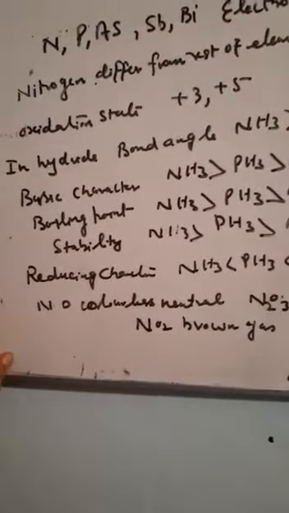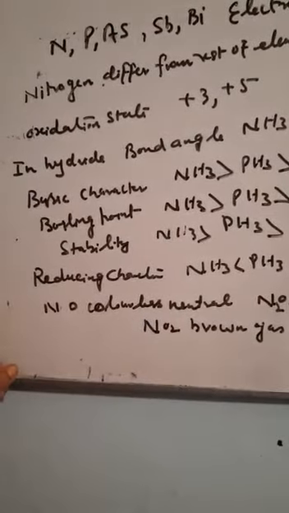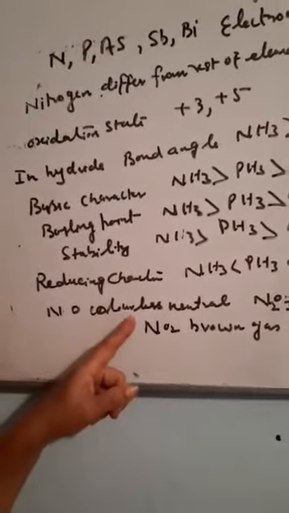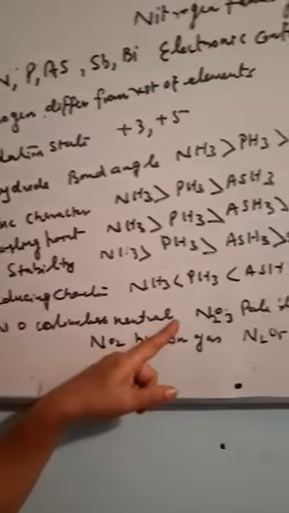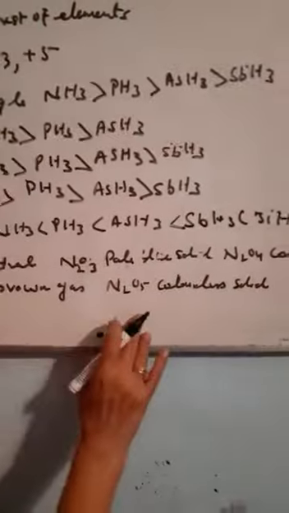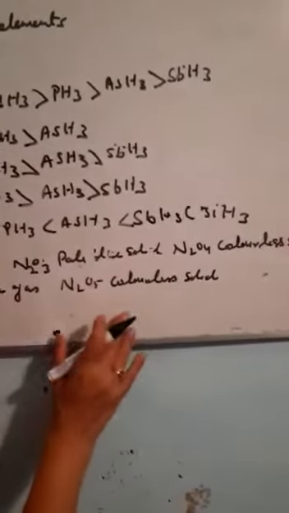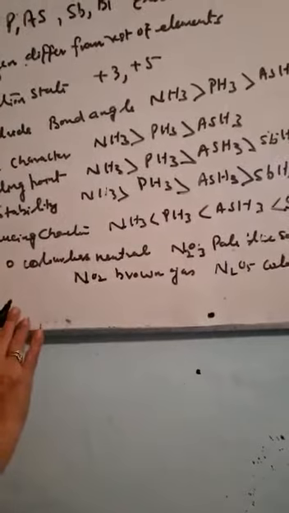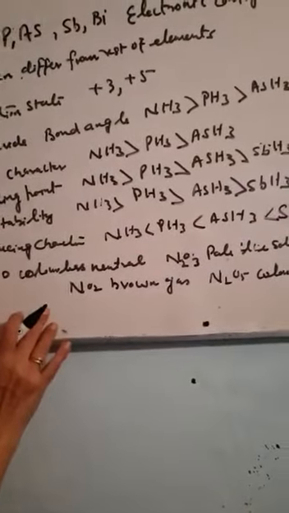These elements form a large number of oxides with oxygen. Out of those oxides, NO is a colorless neutral substance. N2O3 is a pale blue solid. N2O4 is a colorless solid. NO2 is a brown gas. N2O5 is a colorless solid. All these elements form a large number of compounds, but only nitrogen shows multiple oxidation states and forms multiple bonds.